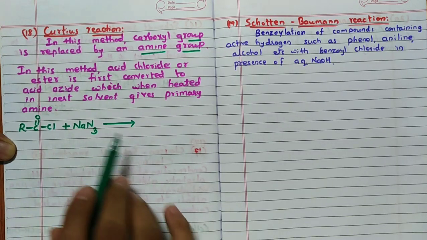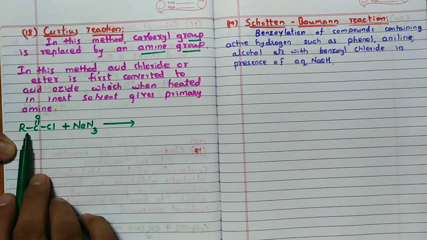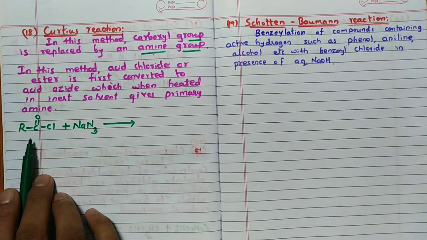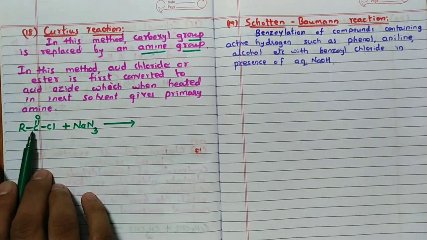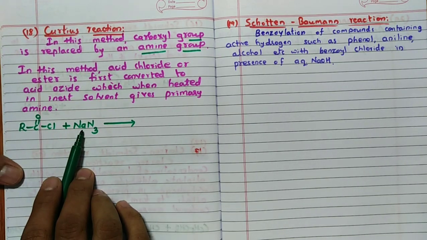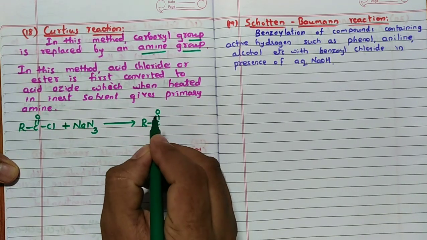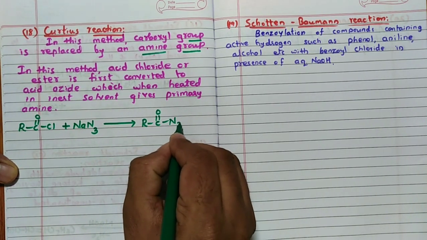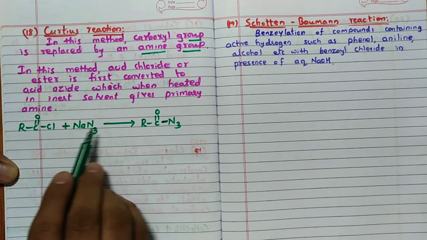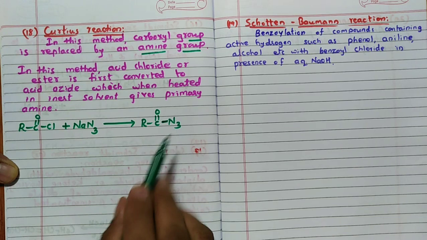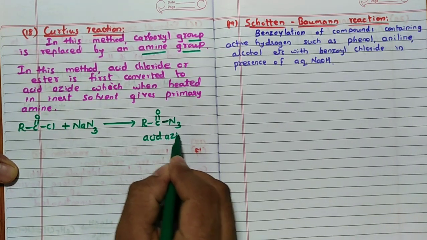NaN3. Actually, the reaction starts from this step. But I have started from here, RCOCl, or you can take any carboxyl group containing compound. Acidic anhydride also you can take. RCOCl plus NaN3 to form RC=O N3. Here you can see NaCl is removed, N3 is attached. Right? This is called, remember, acid azide.